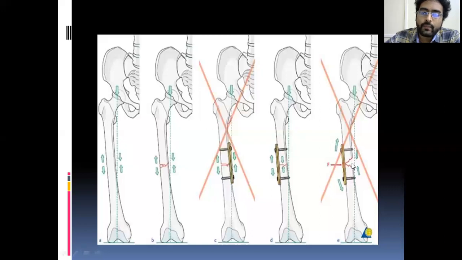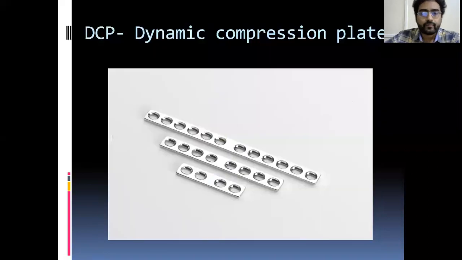to prevent that bending, the total load is transferred to the plate during bending. The bending force is totally taken by the plate and it fails again. Whereas in the fourth picture, the medial side is intact. So that force is transferred through bone and it will prevent the plate from fracture. Okay, fatigue. So what are the different types of plates?